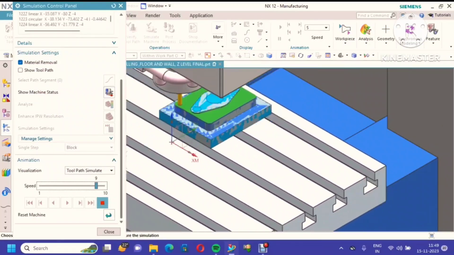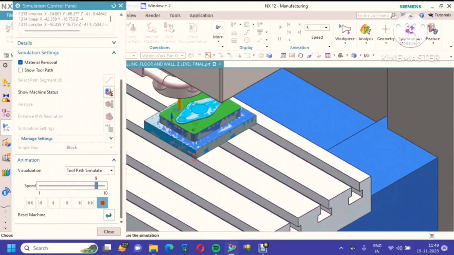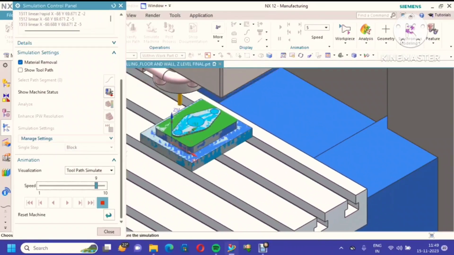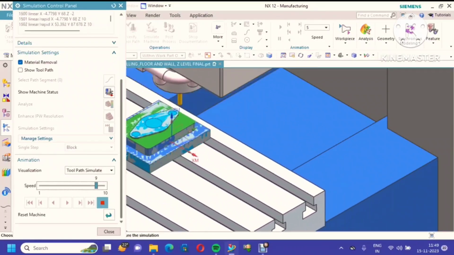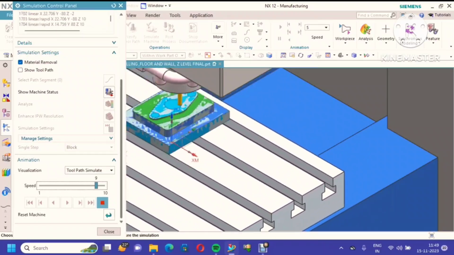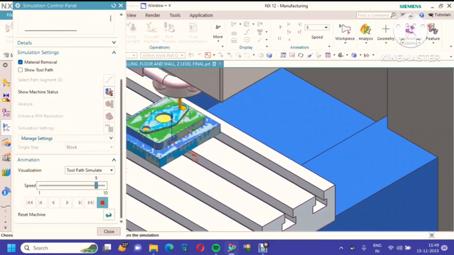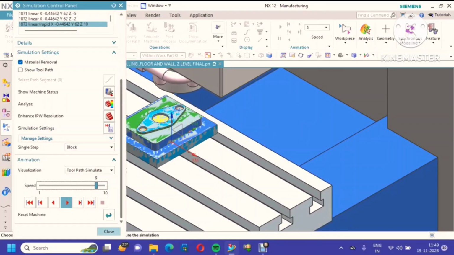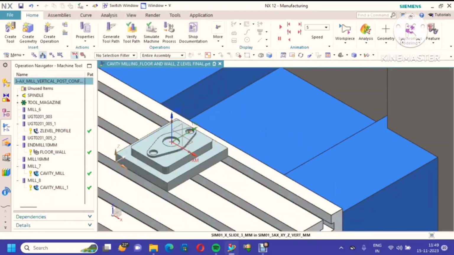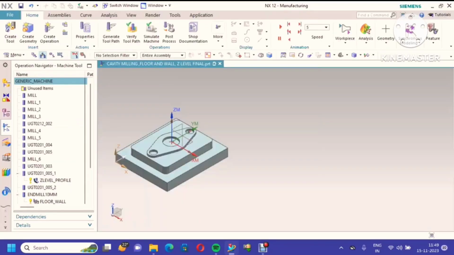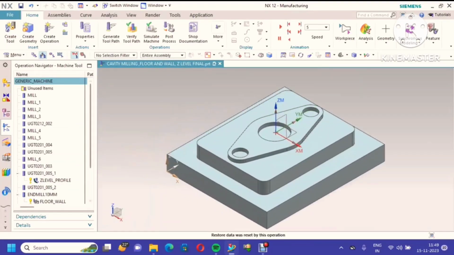Now the third one is the circular pocket of the central hole or center pocket. Now the fourth one is the small pockets. Then we will remove the machine. We will see.